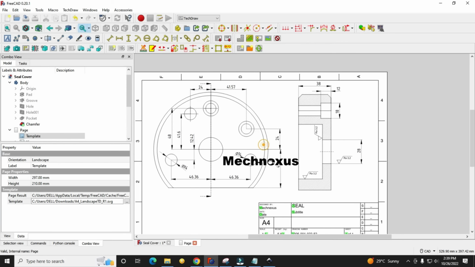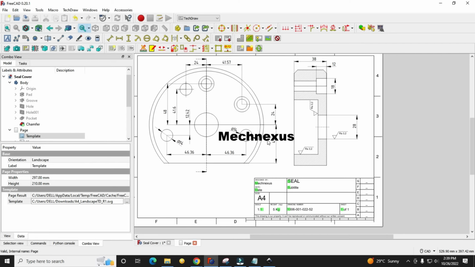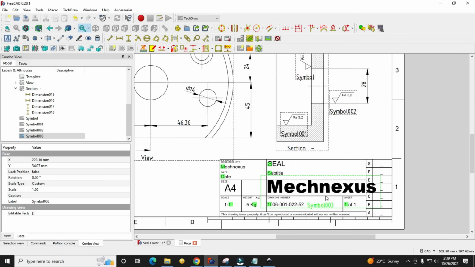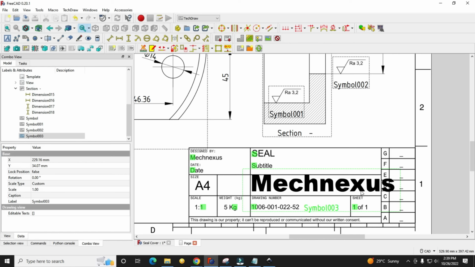Now if you try to move my logo, you won't be able to move it unless you turn on the frame. So here I have turned on the frame. Now I will select this one and drop it here. As you can see, it is going out of the border.